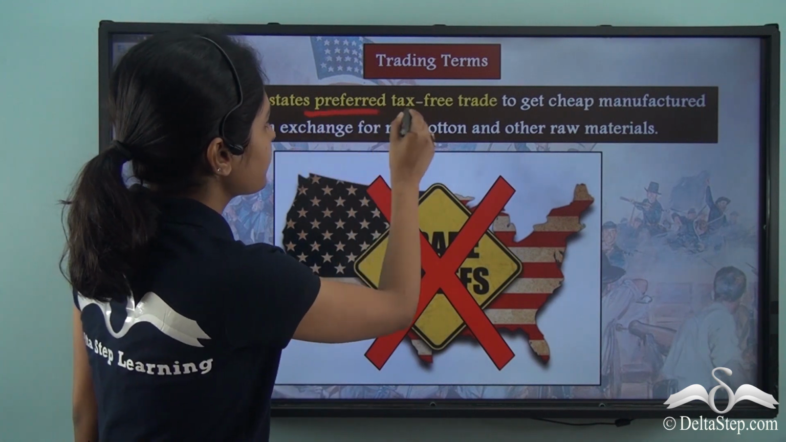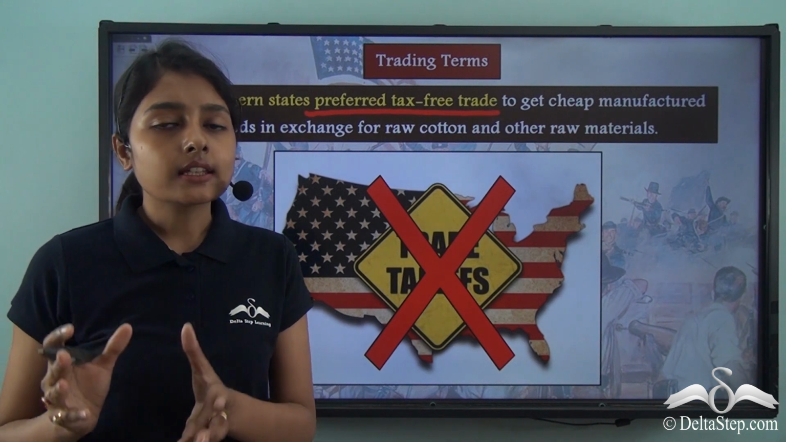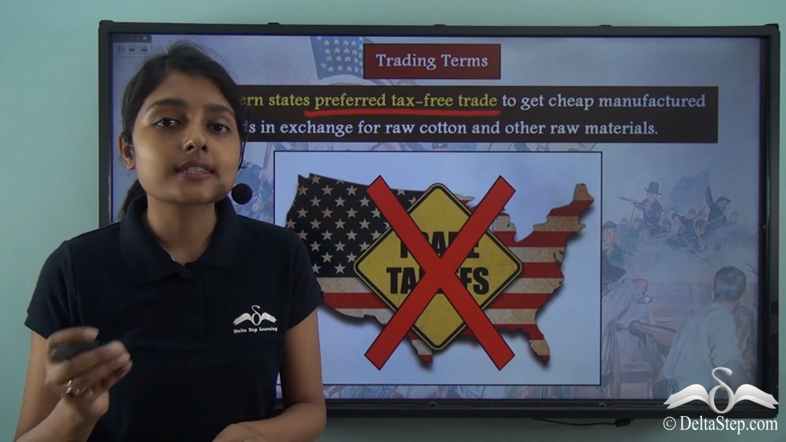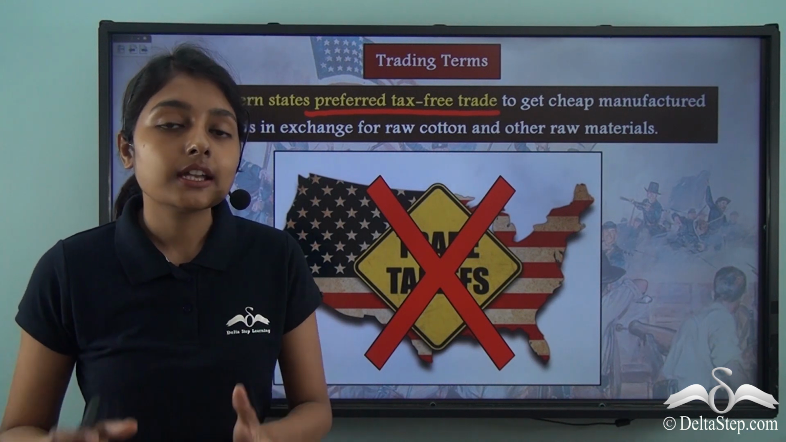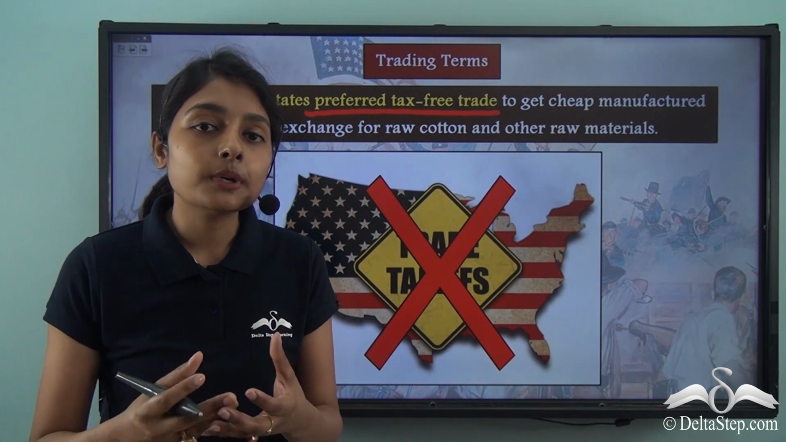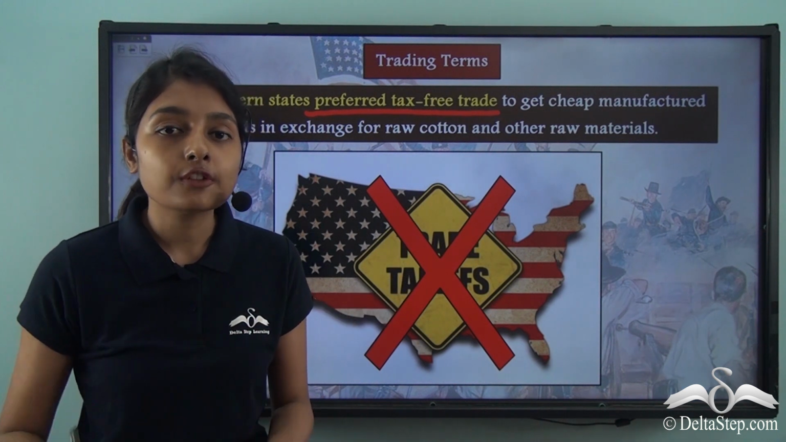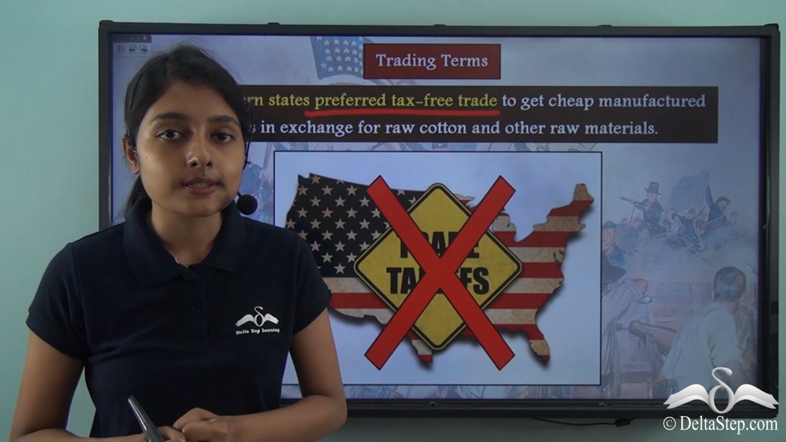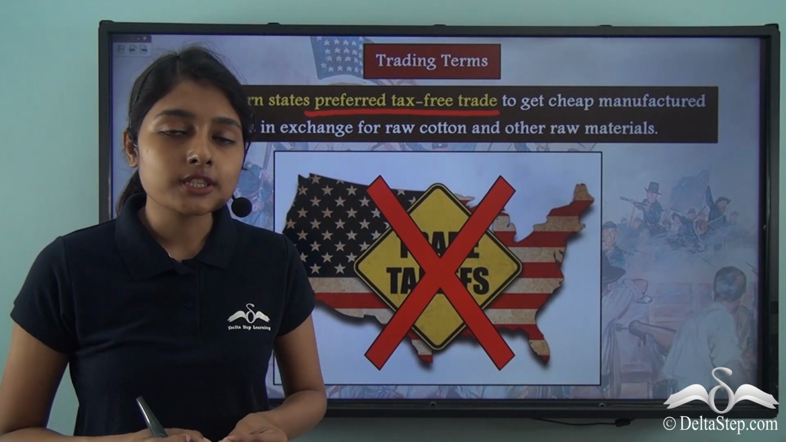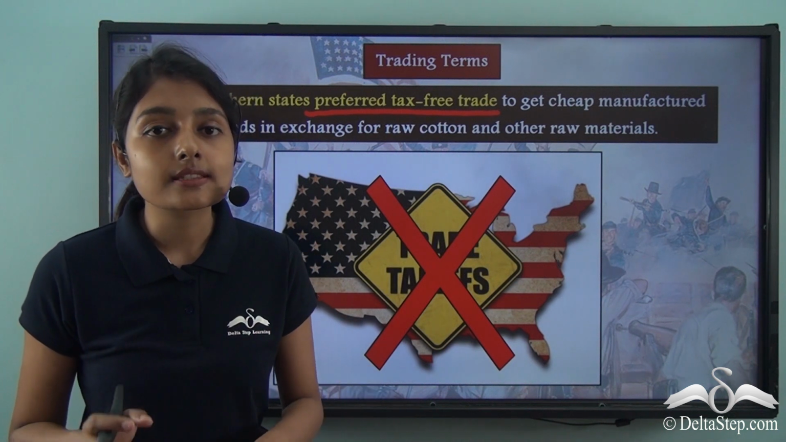That is, they preferred tax-free trade. Now understand this. The southern states were not able to produce any finished goods because they did not have industries, they did not have factories. They were able to produce only raw materials which were sent to either the northern states or Britain for the production of finished goods. Now whenever the southern states required any finished goods, they had to purchase them from the northern states or Britain.